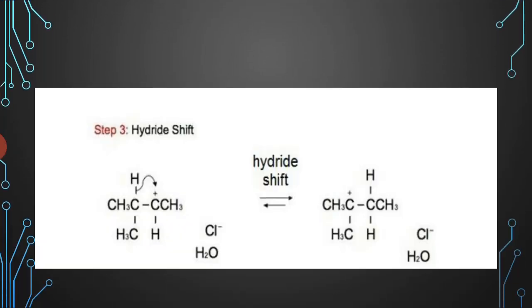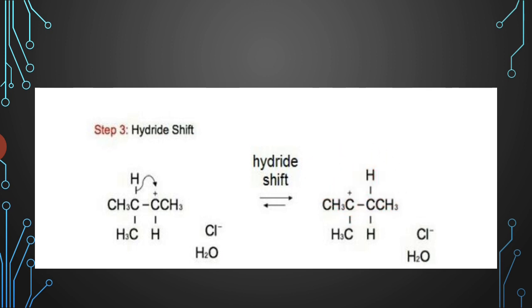Then next, in the next step there is a hydride shift. Hydride shift means the movement of hydrogen from this carbon atom to this carbon atom and there is a formation of carbocation. But in this case this is the secondary carbocation and this is the tertiary carbocation. Why? Because this carbon atom is attached to two alkyl groups and this carbon atom is attached to three alkyl groups and hence it is more stable, because alkyl groups are electron releasing groups and carbocation is electron deficient. So the more alkyl groups attached to the carbon atom, the more stable it is.